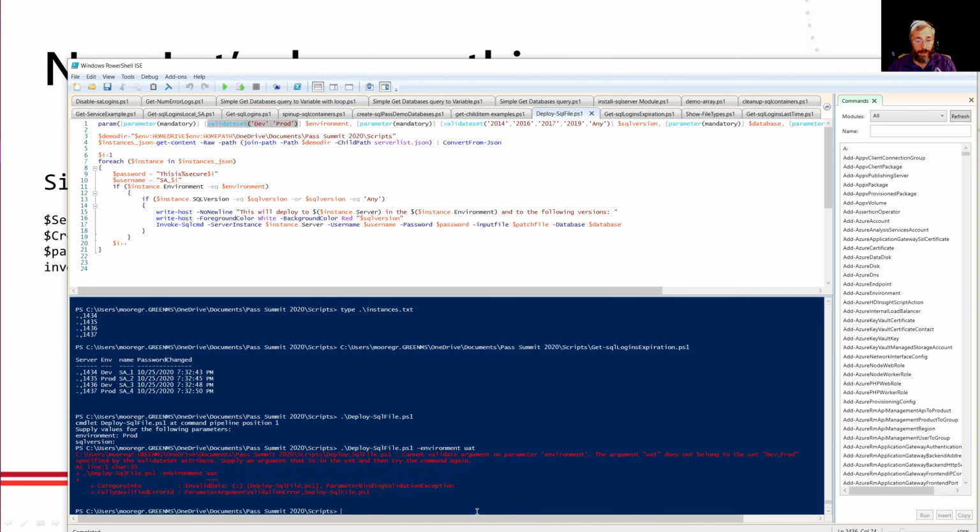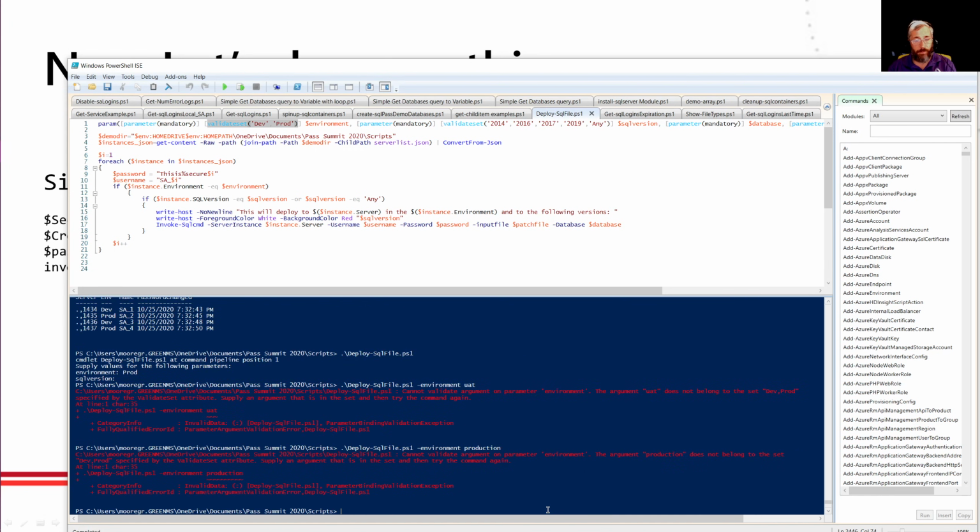I don't have a UAT environment. It will not validate on that. It will say, nope, doesn't belong there. But this is also useful because I don't want one of my DBAs coming along and saying, well, I want the production environment. No, we've called a production environment prod because it's less typing and we like it that way. So again, we can force what parameters we will and will not accept.